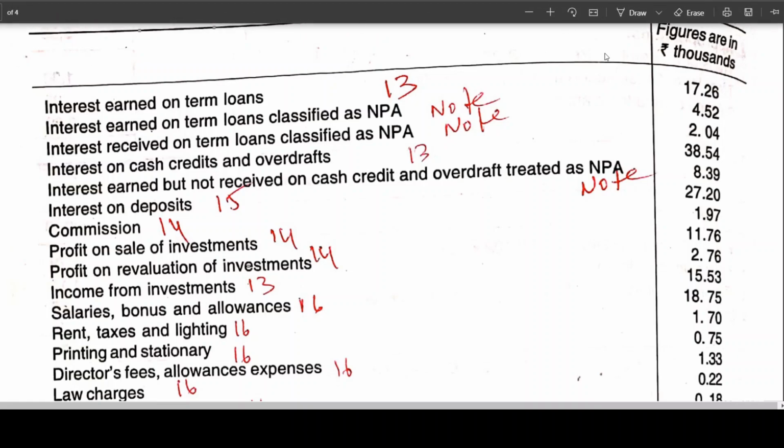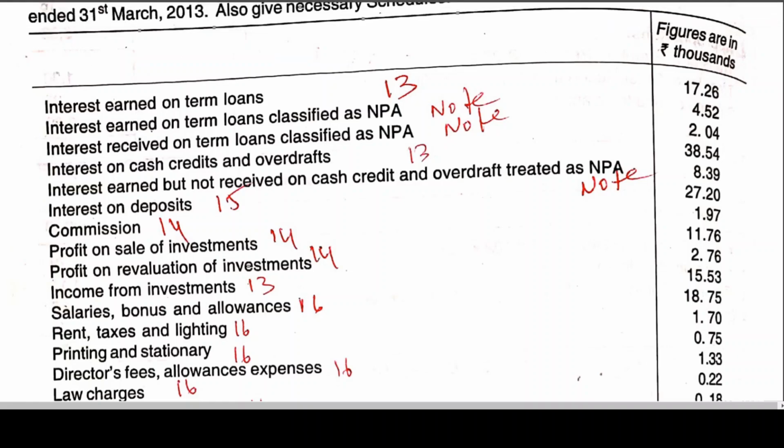Here also we should do like this. 38.54, from that you must deduct 8.39. Then 38.54 minus 8.39, it is coming to 30.15.